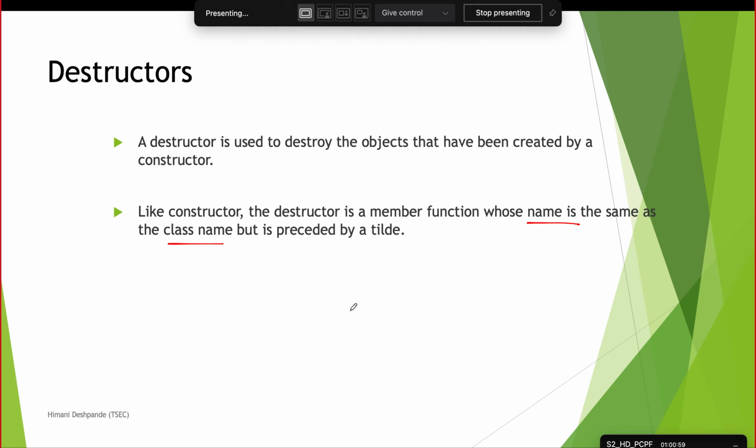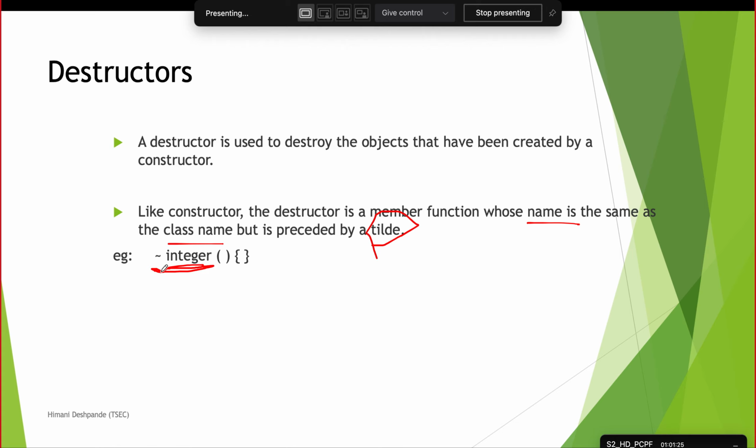Before the name there will be a tilde sign. This sign will tell whether a function is a constructor or a destructor. So this is the destructor of class integer. Name same as class name, and before the name there is a tilde sign.